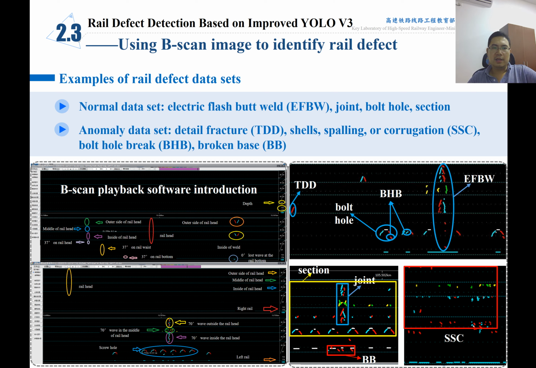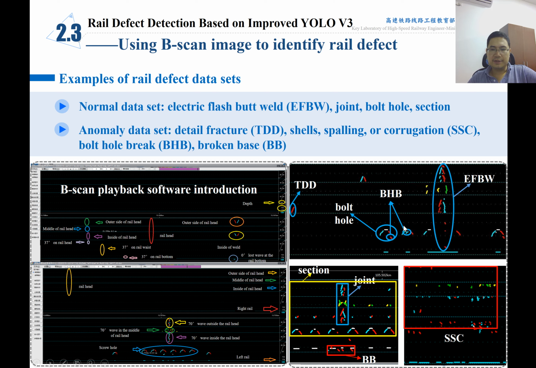And here are examples of the rail defect dataset. We have two types of dataset. The first one is the normal dataset, including the electric flash butt weld (EFBW) and joint bolt hole sections. Those are normal images. The second part is the abnormal dataset, including transverse defect (TDD), shelling spalling crack (SSC), bolt hole break (BHB), and broken base (BB).